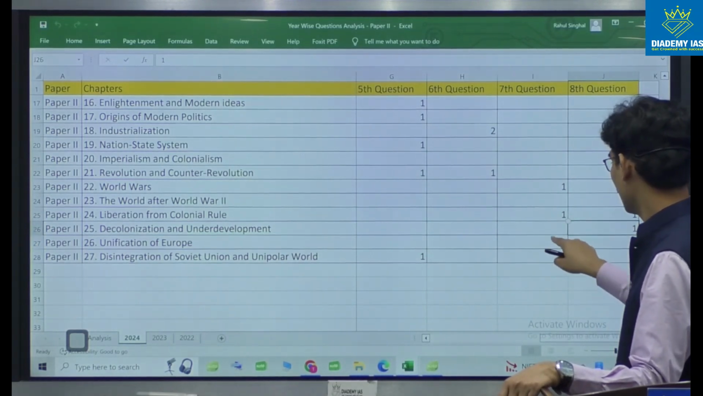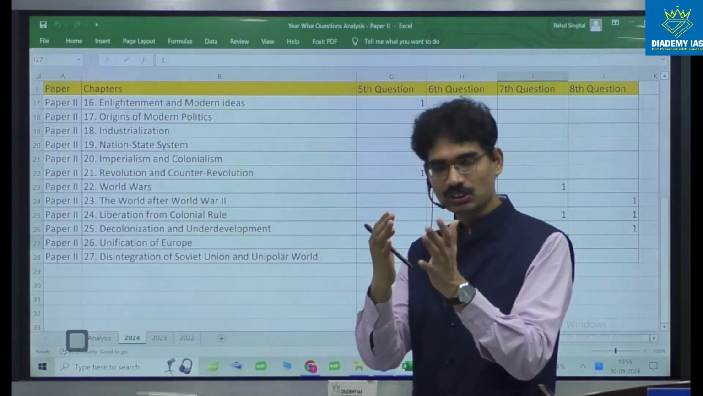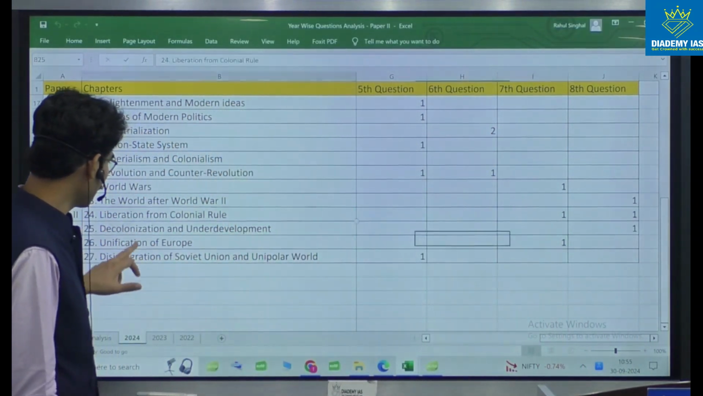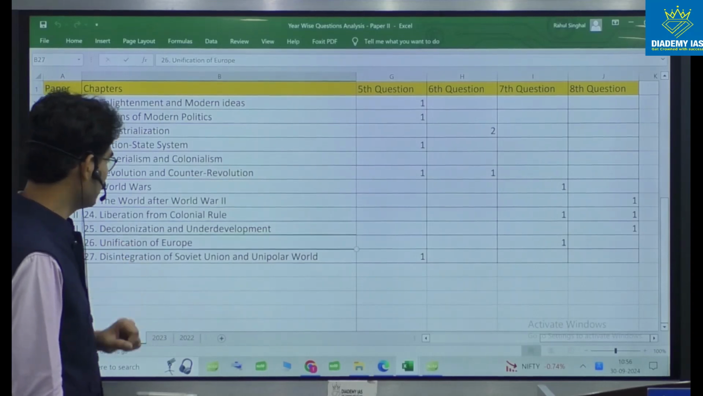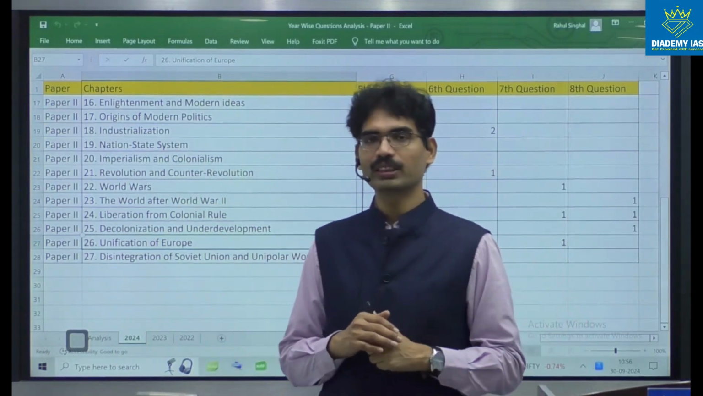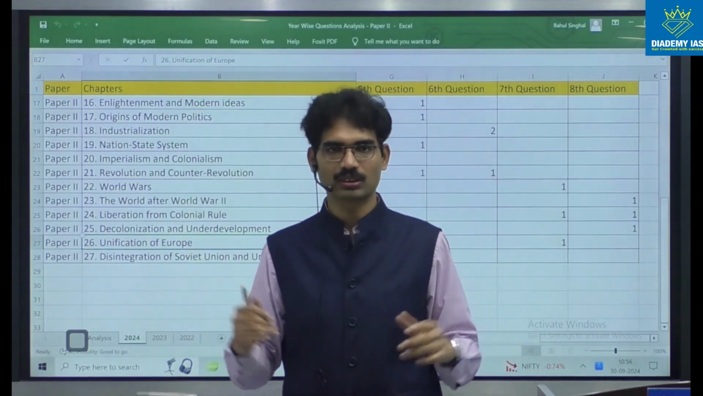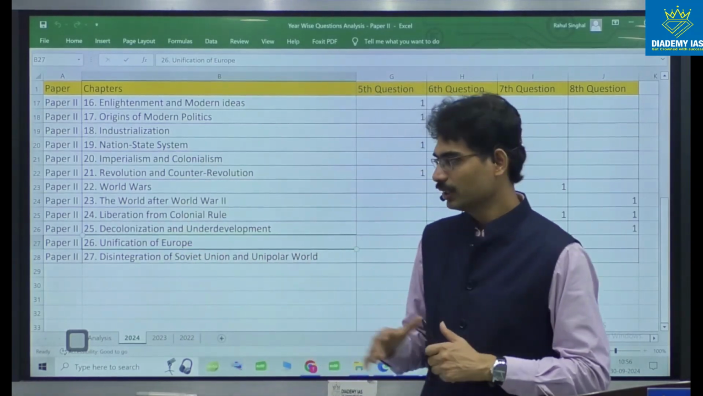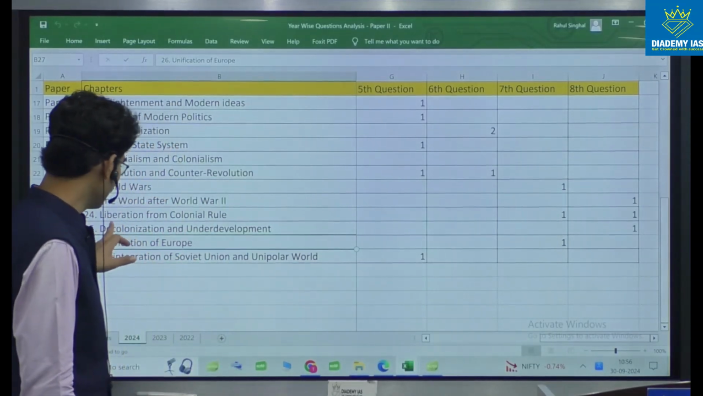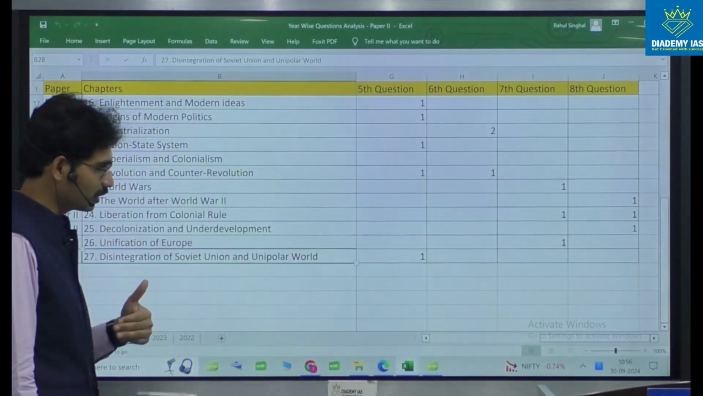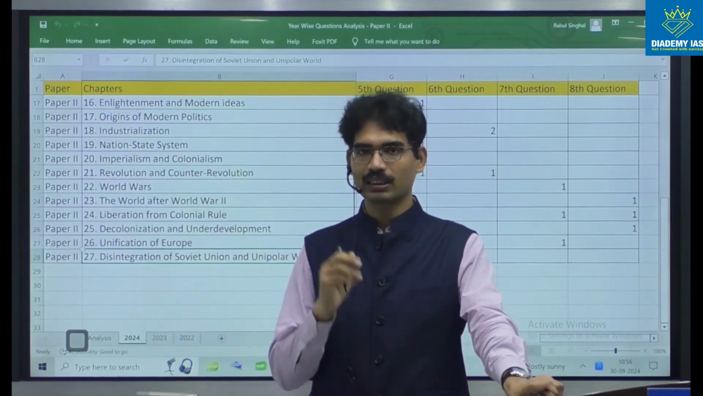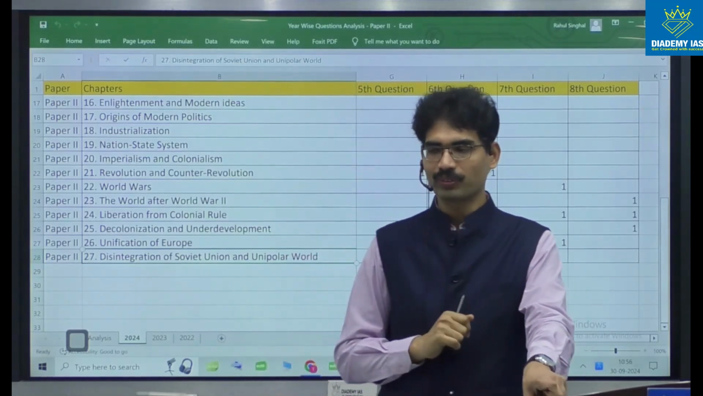25th and 26th, you can see 4 questions in just 2 units. This is also something you can observe. And these are the areas: liberation from colonial rule, decolonization and underdevelopment, and unification of Europe. So, after the Second World War, how different dynamics were taking place across the world. Simply, if we see the trend here, you need to be very comfortable in the last units also, 24, 25, 26, 27. Generally, students are not that comfortable in that area, but questions are compulsory. That's why you are supposed to write. You have to be very comfortable.